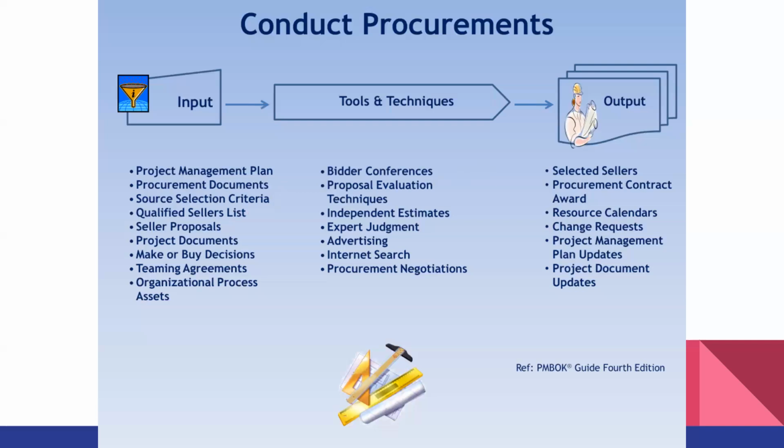You invite the bidders either one by one or all together. In a government project, normally the invitation is openly published, on the website or maybe in the newspaper, depending on the value of the project.